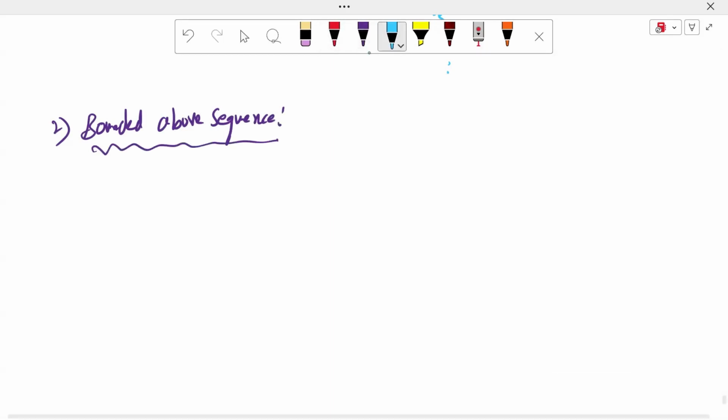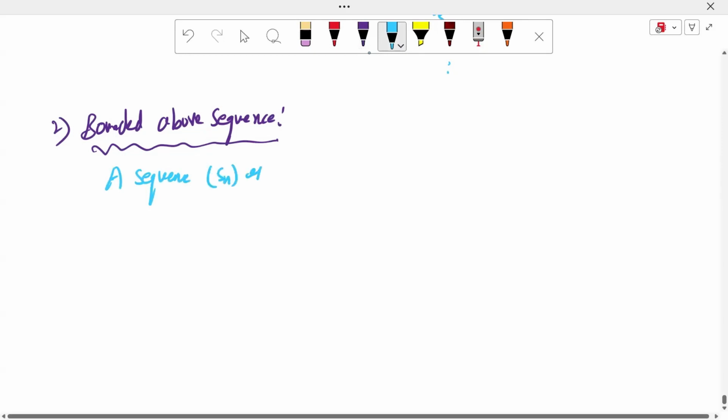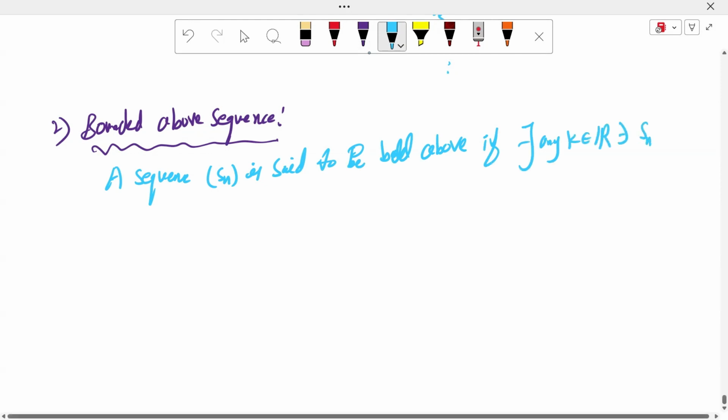A sequence Sn is said to be bounded above, written as BDD above, if there exists a real number k belonging to the real numbers such that Sn is less than or equal to k